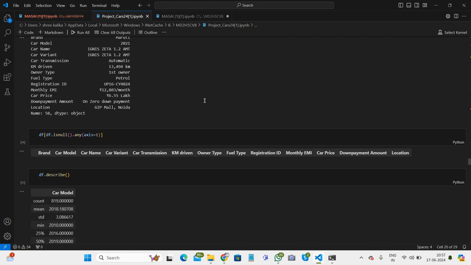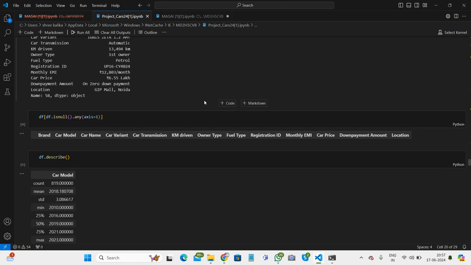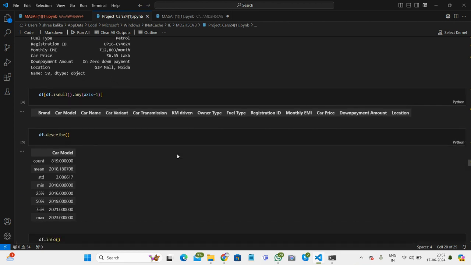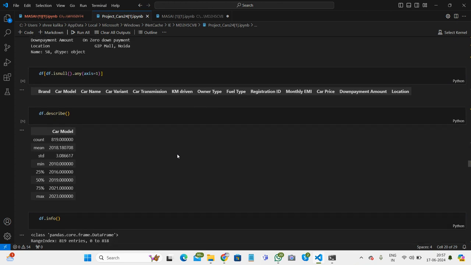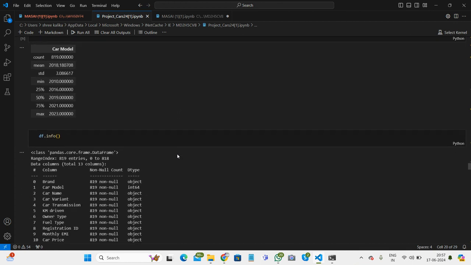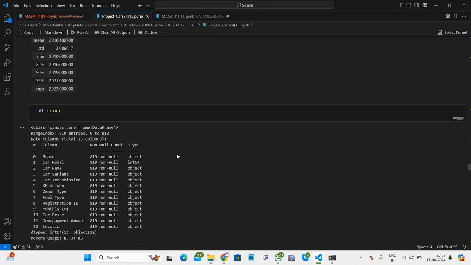After that we use the df.describe function. In the describe function we get the minimum, maximum, mean, count, that type of values of our data frame. After that we use df.info. The info function shows the data type of each column in a data frame. It also shows the non-null value count in a data frame.